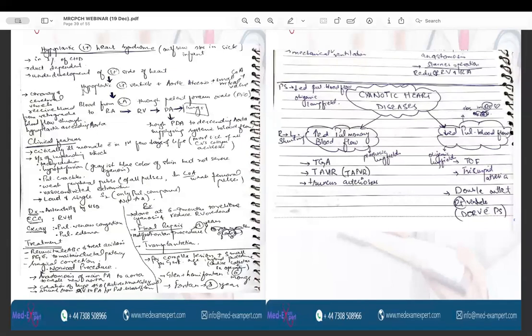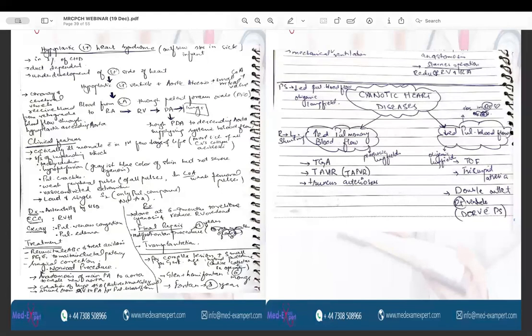The pathophysiology is that there is hypoplasia of the left ventricle, there is aortic atresia, and there can be a small mitral valve. So the blood from the left atrium flows through the patent foramen ovale to the right atrium, from the right atrium to the right ventricle, pulmonary artery and to the lungs, and then through the PDA to the descending aorta, and then supplies the systemic circulation.